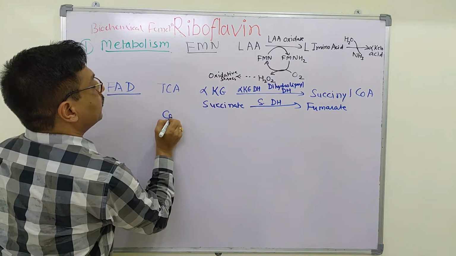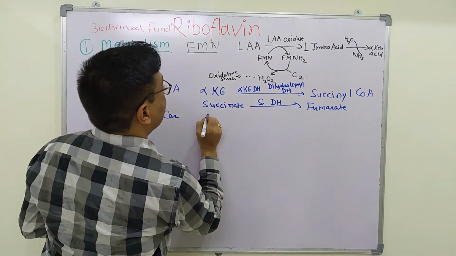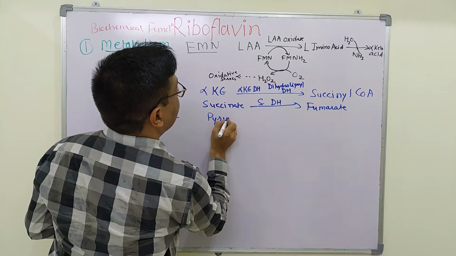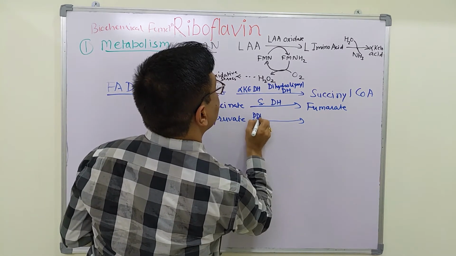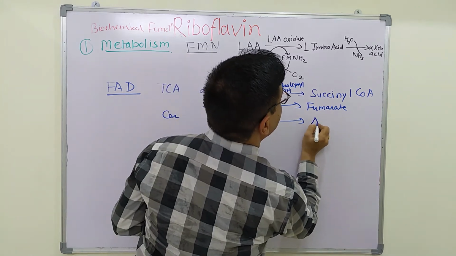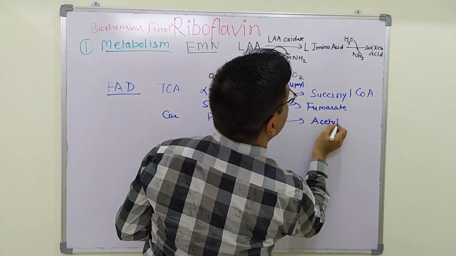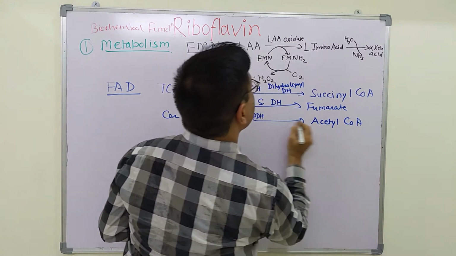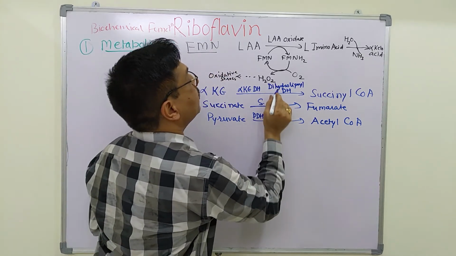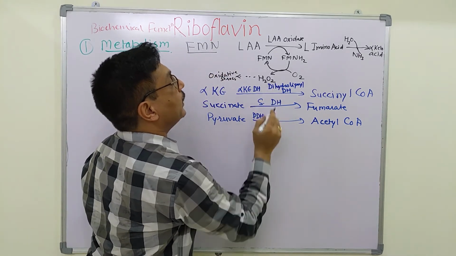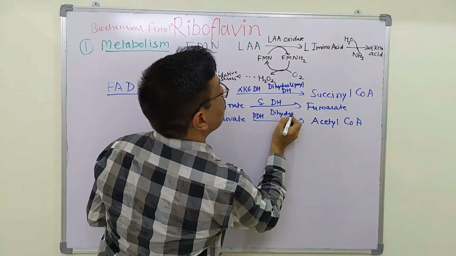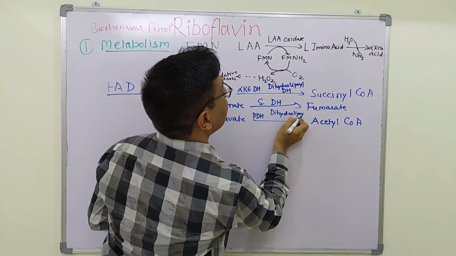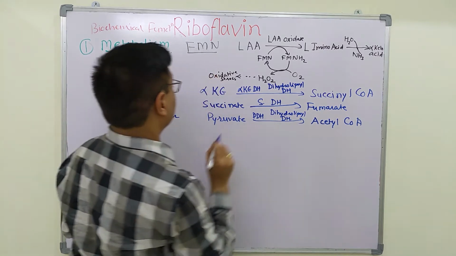In carbohydrate metabolism, pyruvate is acted upon by pyruvate dehydrogenase to form acetyl CoA. Again, the actual enzyme involved is dihydrolipoyl dehydrogenase.